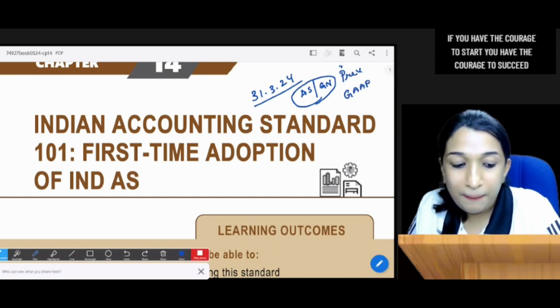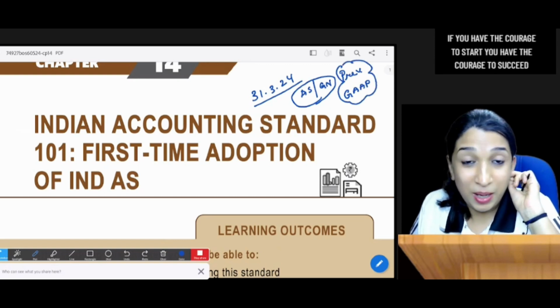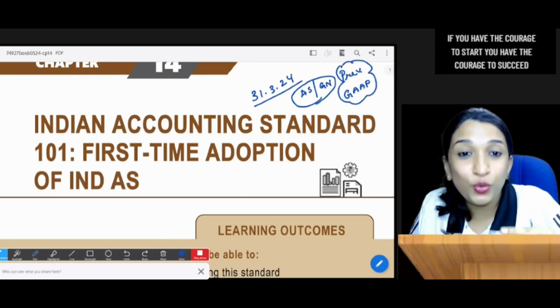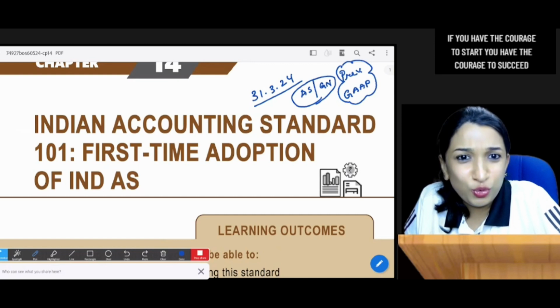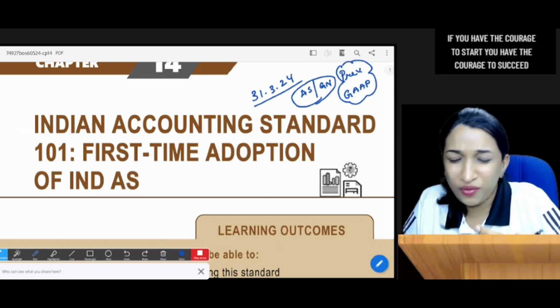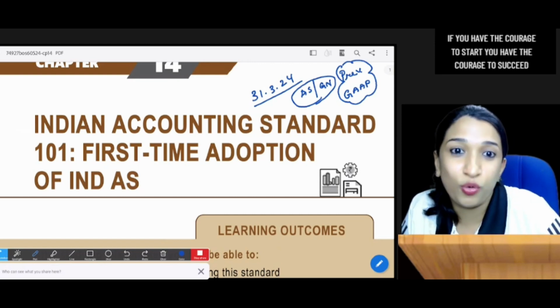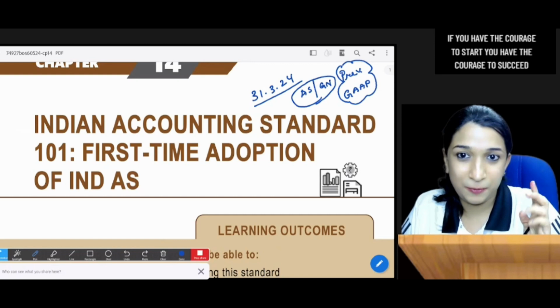They were following previous GAAP. But now it is a shift to IND AS. So how to do that shift or changeover from AS to IND AS?